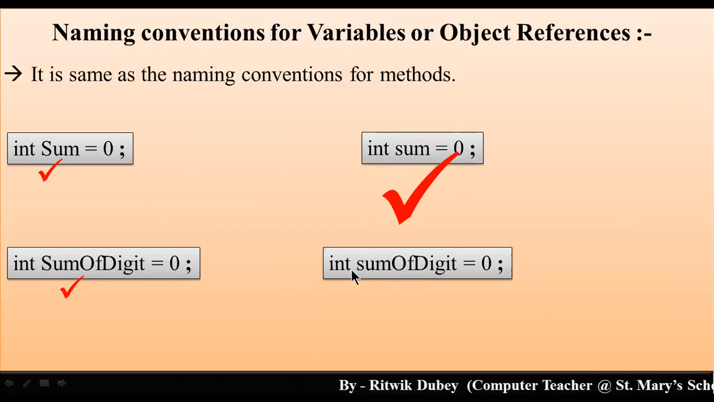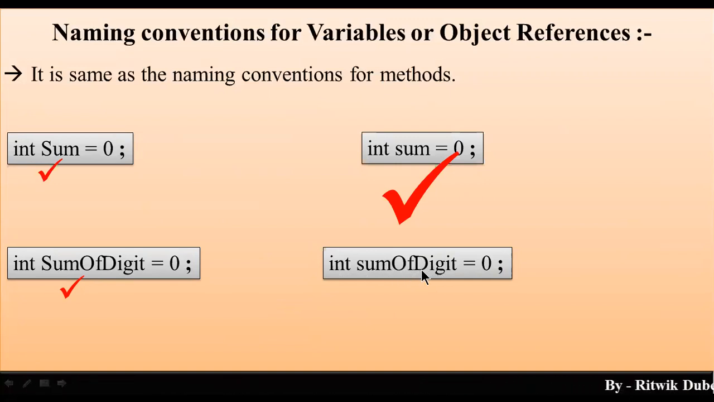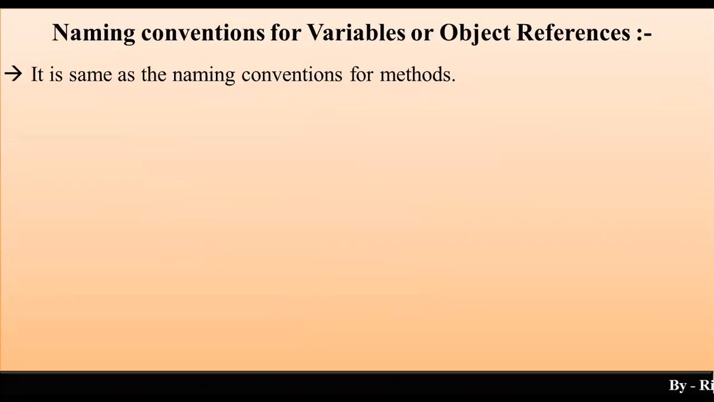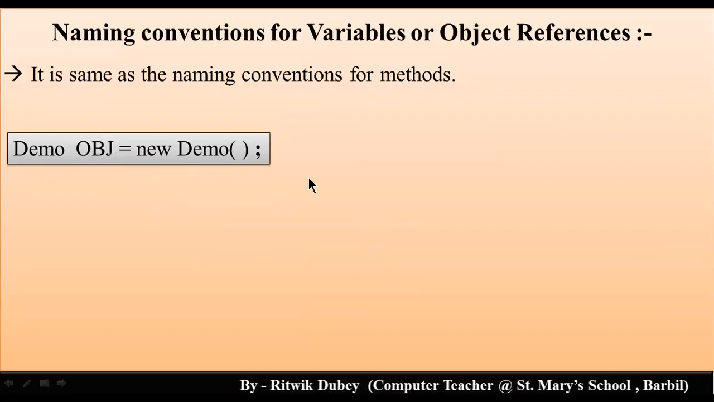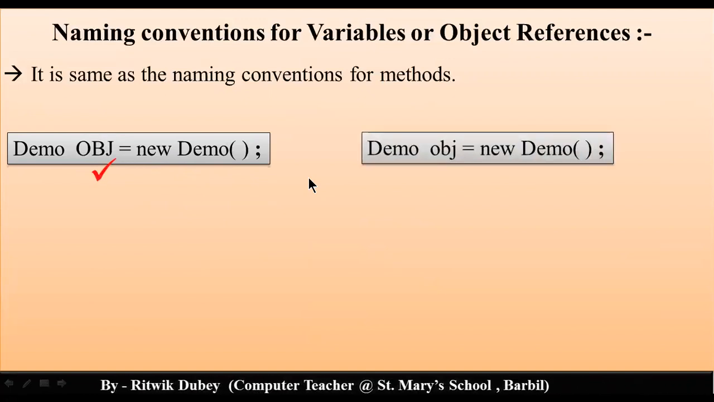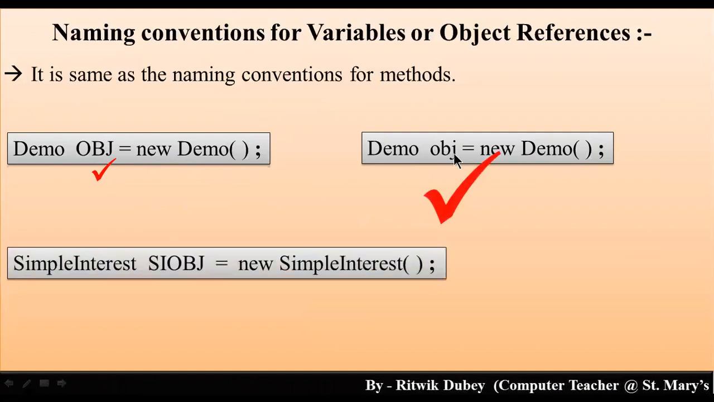Okay, so the first word all the characters should be in lower case, second word's first character should be in upper case, third word's first character should be in upper case. Okay, this is more appropriate. Now, if we create the object, you can write demo capital OBJ is equal to new demo. It's okay. But the convention is you should write in small letter, capital O, sorry, small o BJ. Okay, this is more appropriate.